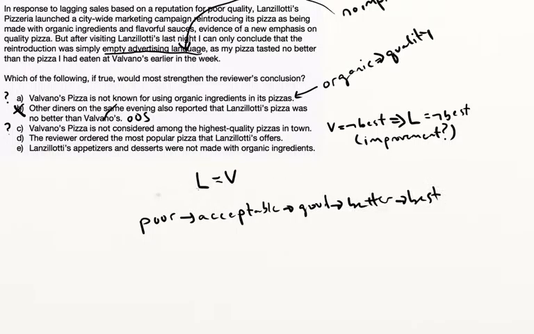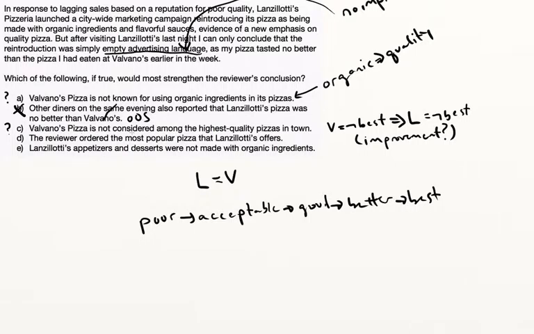This is arbitrary, as many gradations as you want, but it's possible that Lanzillotti's started at poor and now it's acceptable, or that it started at acceptable and now it's better, for example. So that doesn't mean that there's no improvement, so that would not be simply empty advertising language. If they started off really bad, then it's possible that they've become okay, and that's an improvement. It's not empty language.